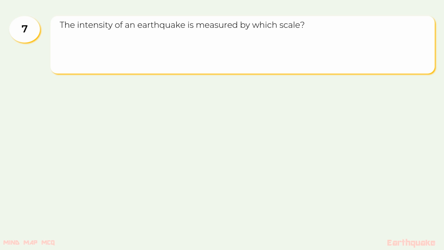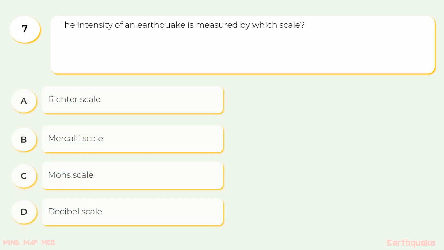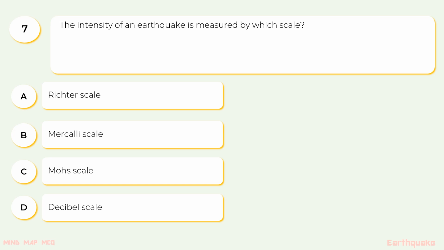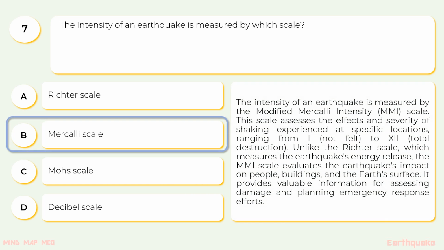7. The intensity of an earthquake is measured by which scale? The options are A. Richter scale, B. Mercalli scale, C. Mohs scale, or D. Decibel scale. The correct option is B. Mercalli scale. The intensity of an earthquake is measured by the modified Mercalli intensity scale.